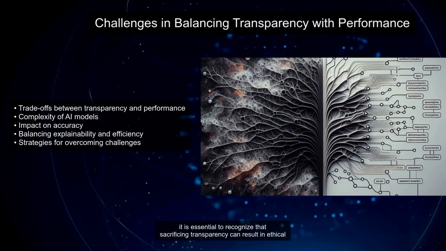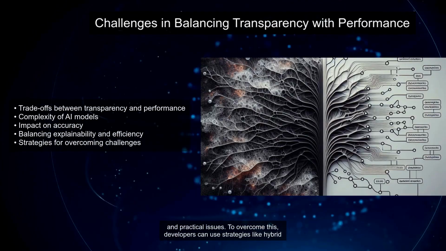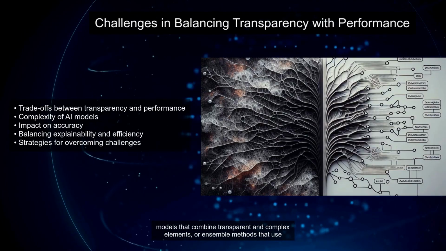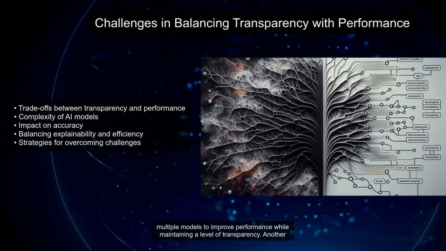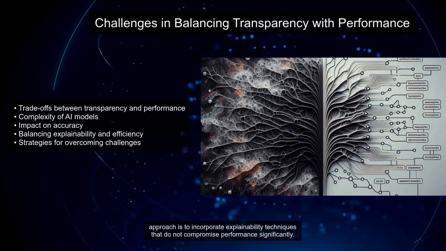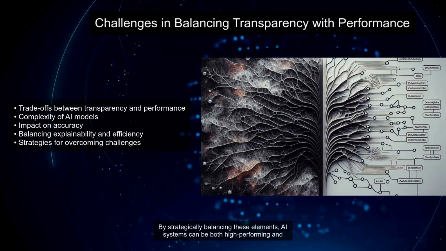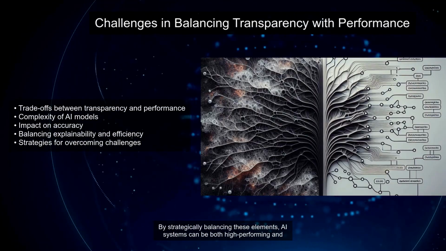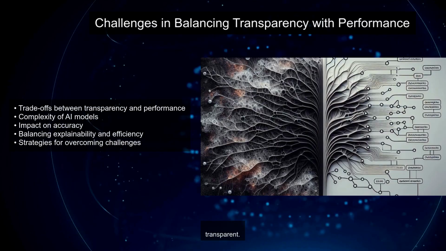However, it is essential to recognize that sacrificing transparency can result in ethical and practical issues. To overcome this, developers can use strategies like hybrid models that combine transparent and complex elements, or ensemble methods that use multiple models to improve performance while maintaining a level of transparency. Another approach is to incorporate explainability techniques that do not compromise performance significantly. By strategically balancing these elements, AI systems can be both high-performing and transparent.